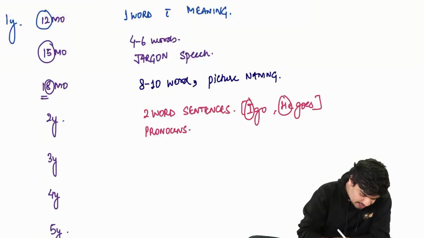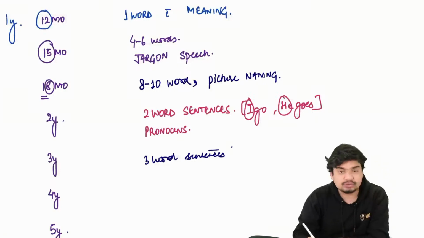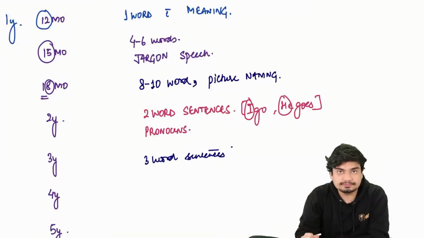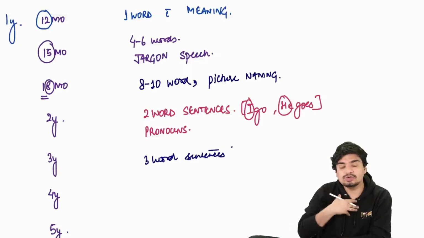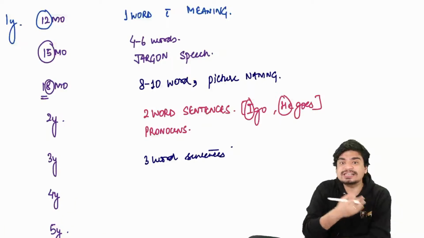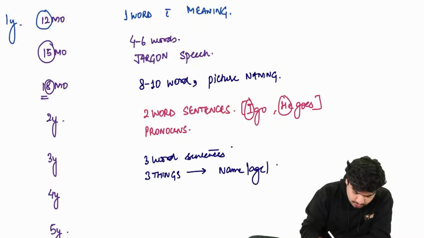At 3 years, the child is able to say 3-word sentences, and the child also knows 3 things about himself. What are these 3 things? He knows his own name, age, and gender. He knows he's Aditya, he knows he's 3 years, he knows he's a male.